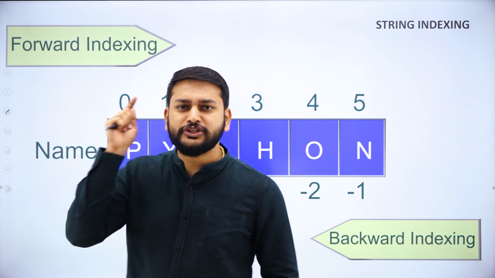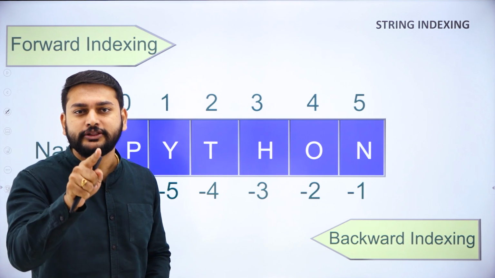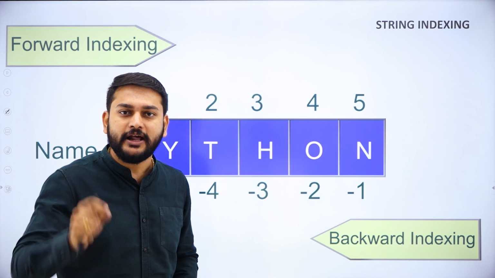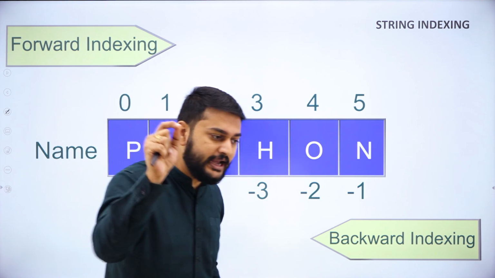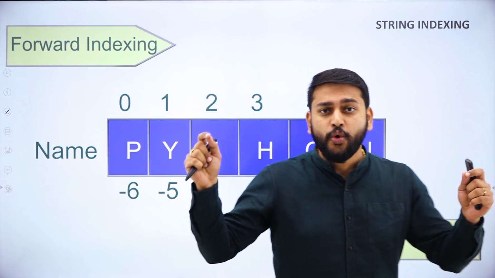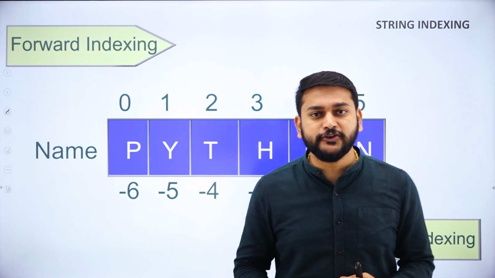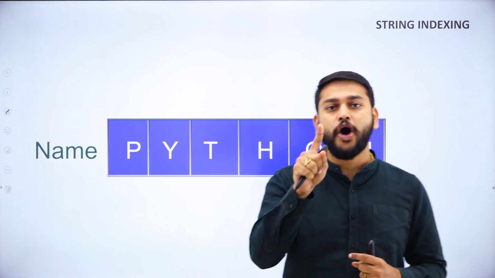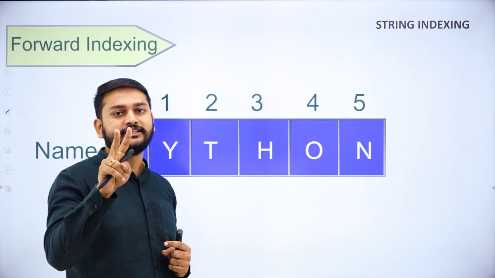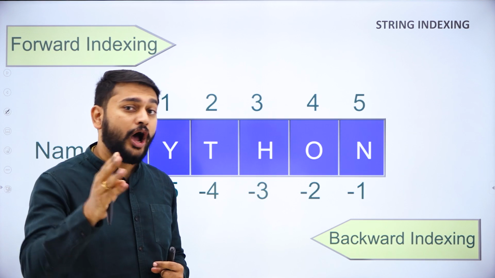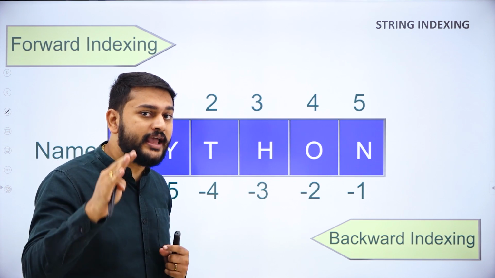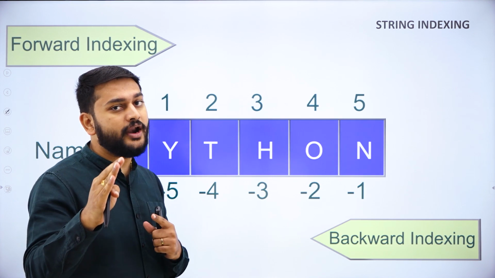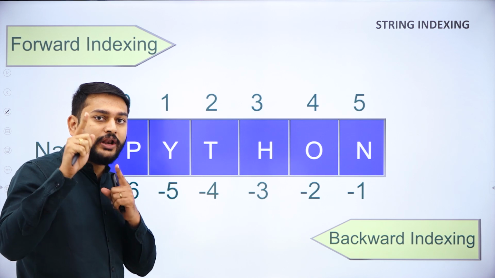Yes sir, it is very important to understand one more thing in this concept, that is how exactly we are indexing the string. So we have two different types of indexing in Python, my dear students. One is forward indexing, another one is backward indexing. How exactly we give forward indexing and backward indexing is what we are trying to understand now. So let us take a look.